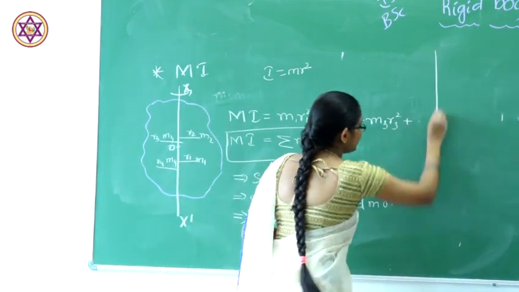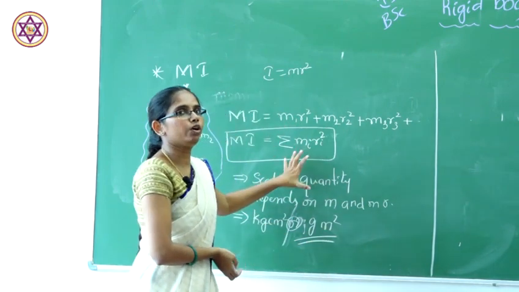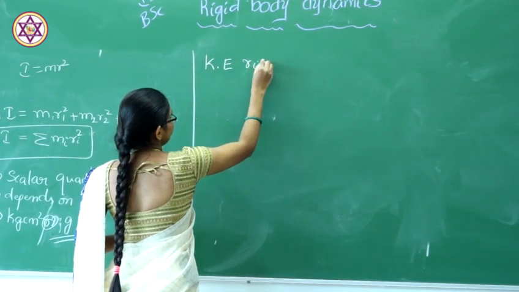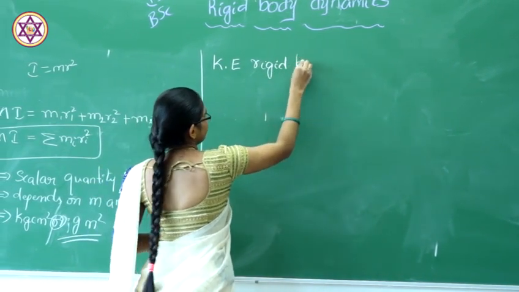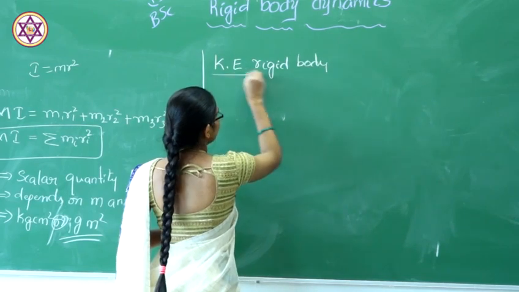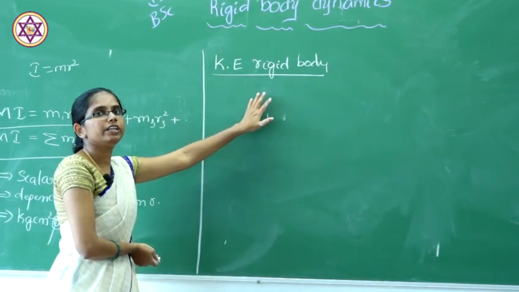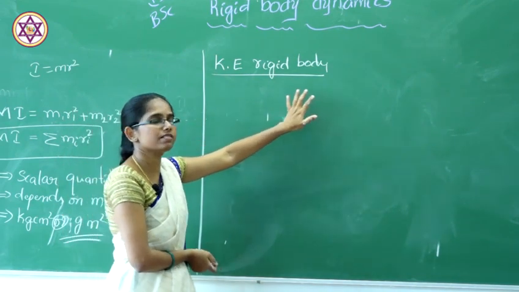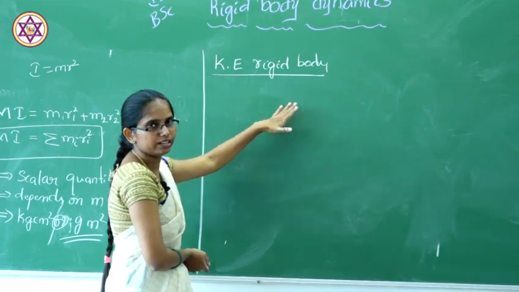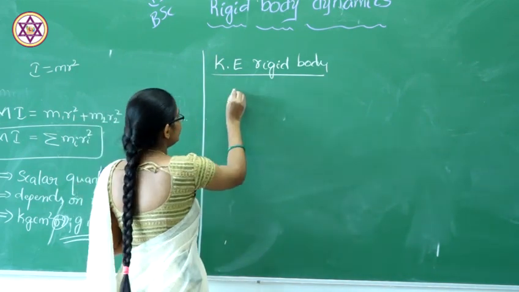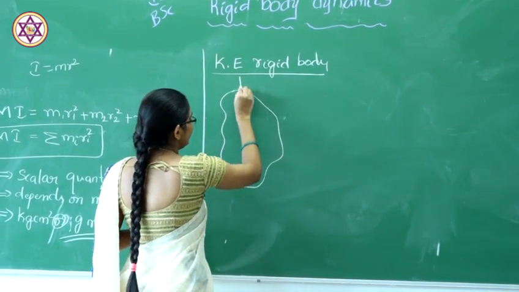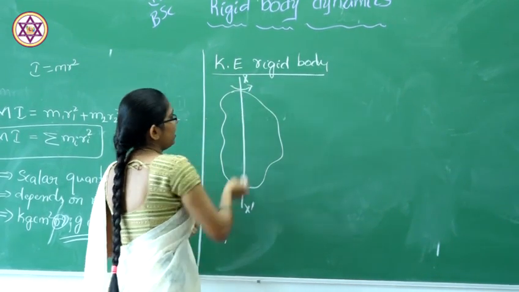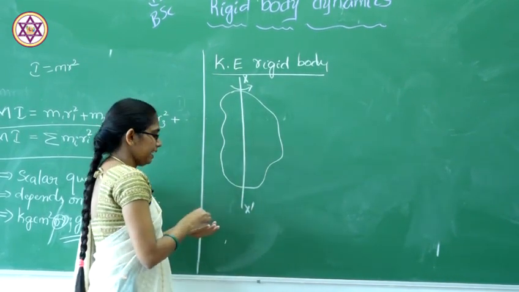So what will be the kinetic energy of a rigid body? Normally the kinetic energy is given by E equal to half mv square. So what will be the kinetic energy of a rigid body? Here also I will take a rigid body rotating about the axis x and x dash.